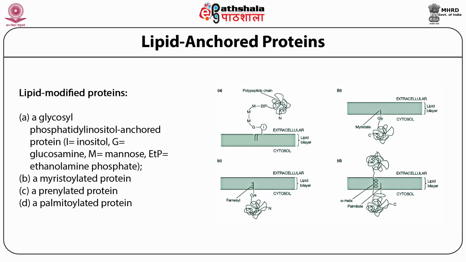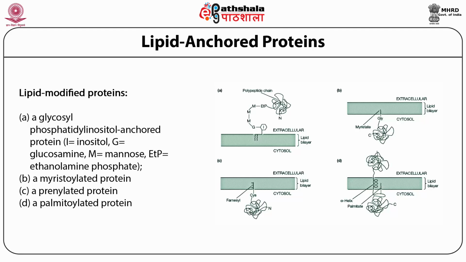We also referred to another set of proteins where instead of an amide linkage, a thioether linkage is formed between C-terminal cysteine residues and 15-carbon farnesyl or 20-carbon geranyl polyolefinic chain.